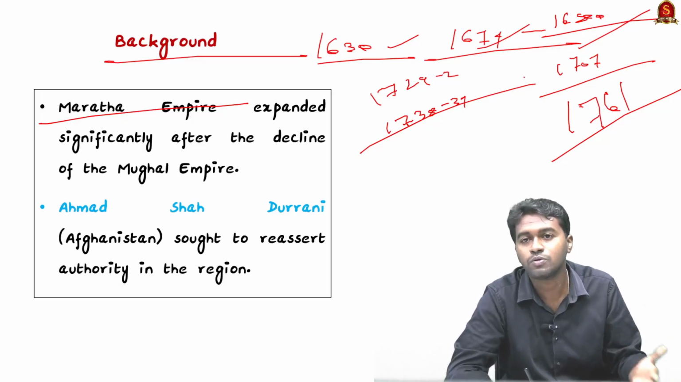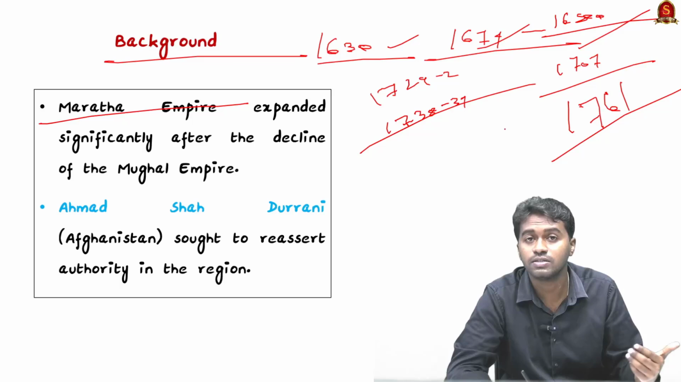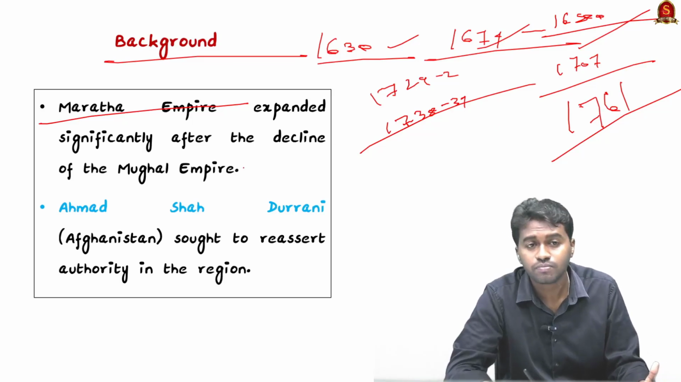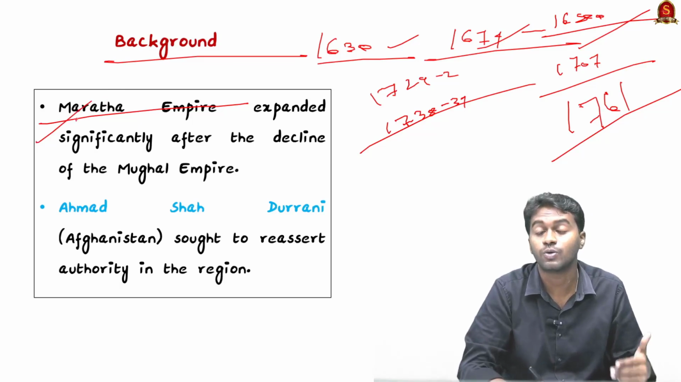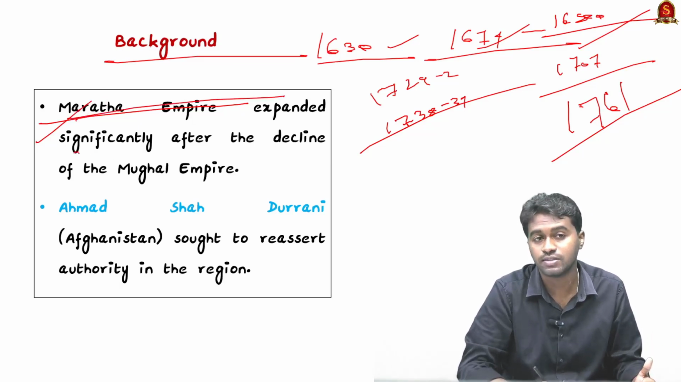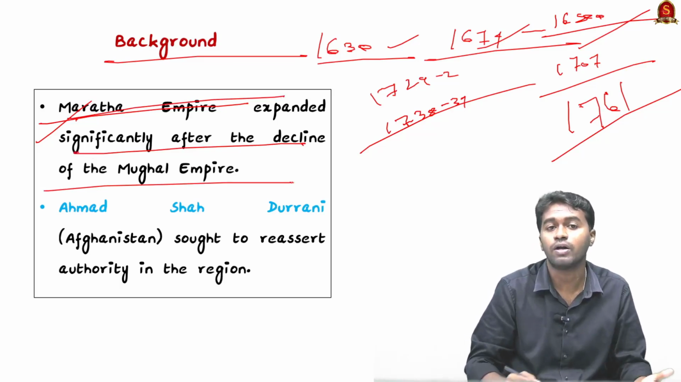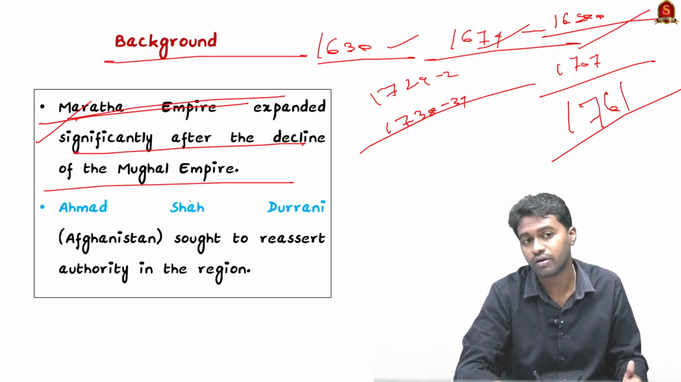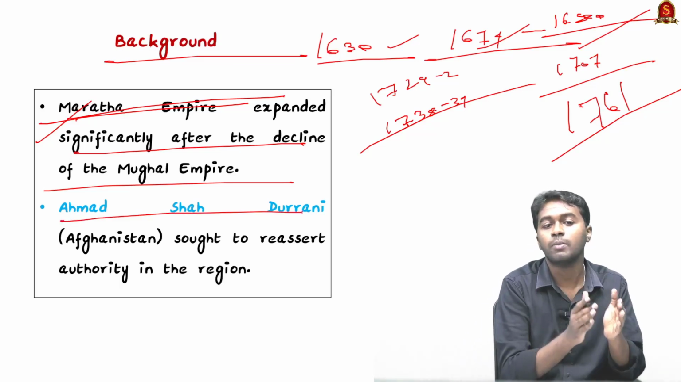And Bajirao I was later succeeded by his son, that was Balaji Bajirao. And you can see under his leadership also the Marathas expanded significantly, and especially the expansion got rapid after the decline of the Mughal Empire. And you can see that brought them in conflict with Ahmad Shah Abdali.